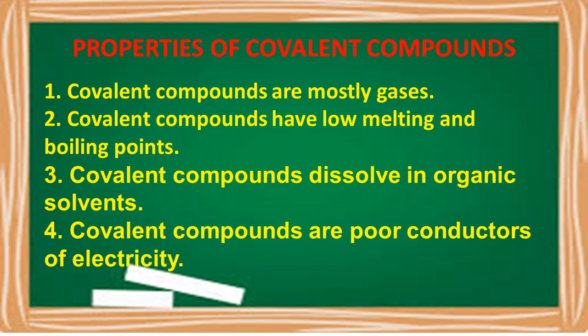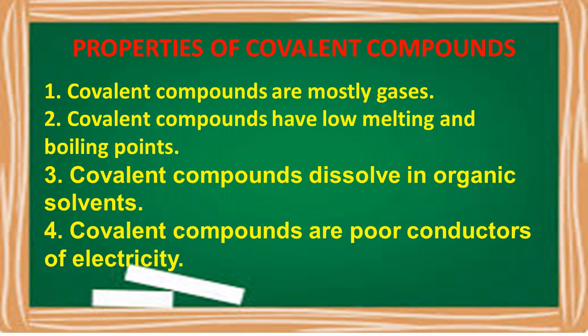So let us look into the properties of these compounds now. What are the properties of covalent compounds? As I told in the beginning, ionic compounds totally differ from covalent compounds because of the bonding between them. Covalent compounds have these properties. Number 1, they are mostly gases. All the covalent compounds exist in the gaseous state. They have low melting and boiling points because of free electrons.